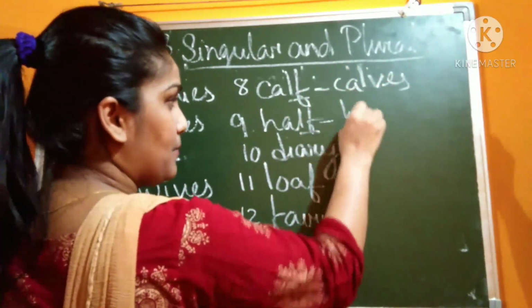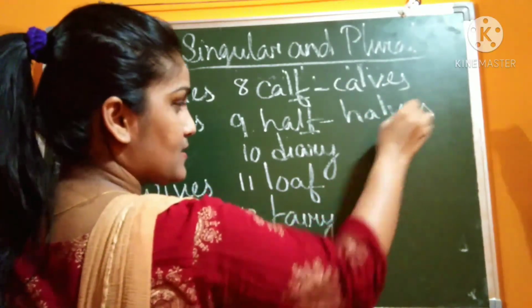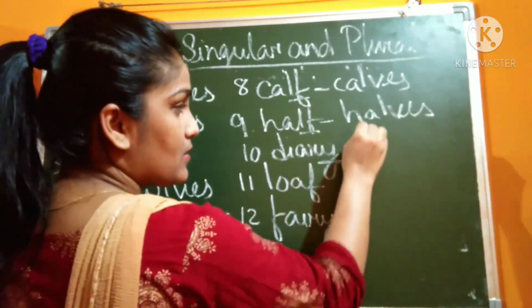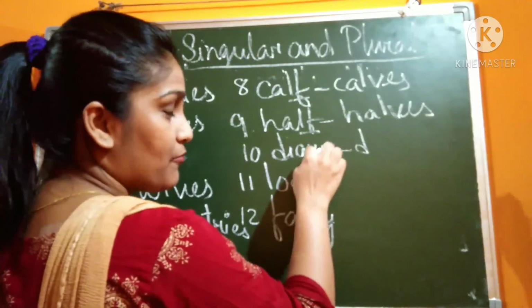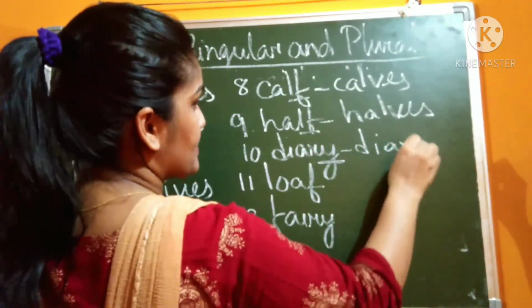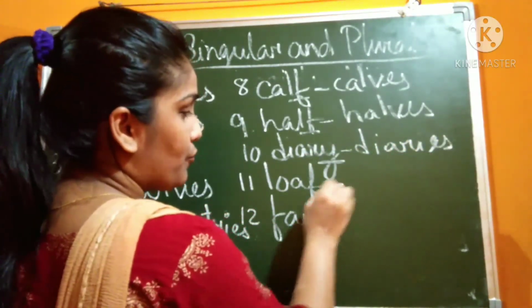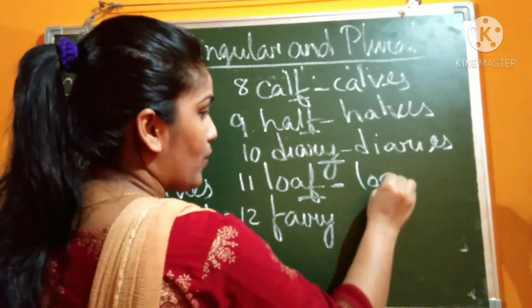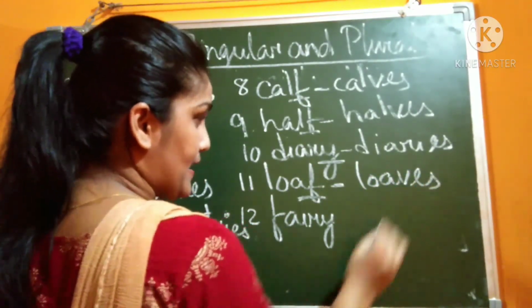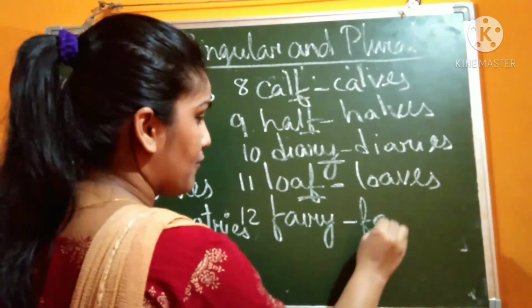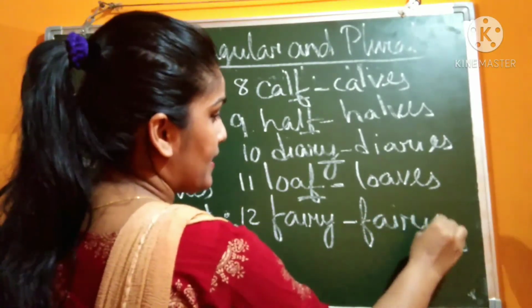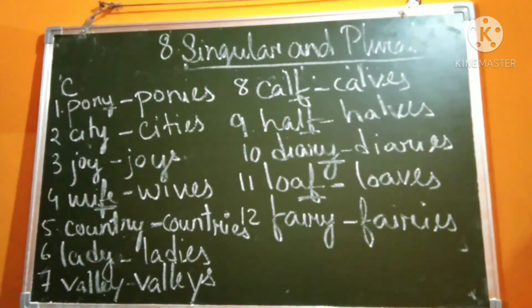Half, F here also same, H-A-L-V-E-S. Diary, Y, and it is preceded by a consonant, so diaries, I-E-S. Loaf, F then, L-O-A-V-E-S. Fairy, F-A-I-R-I-E-S. So have you understood how you will change?